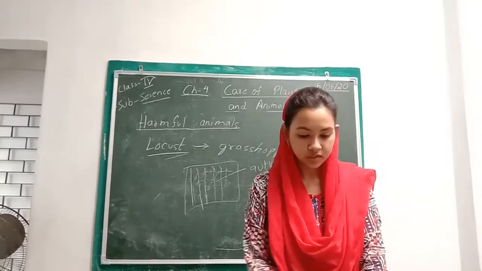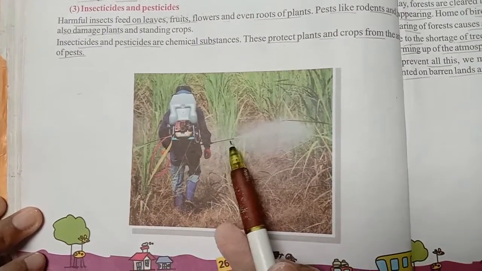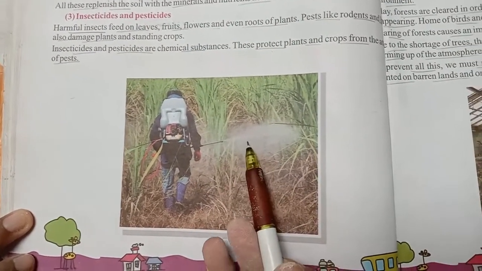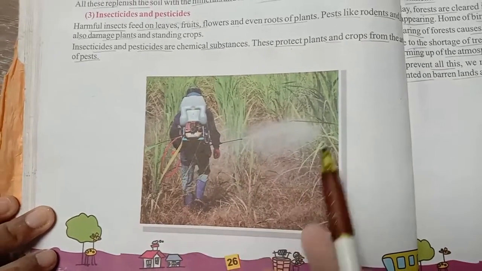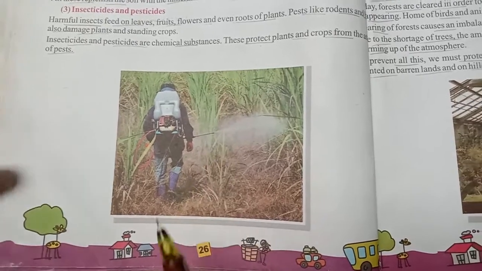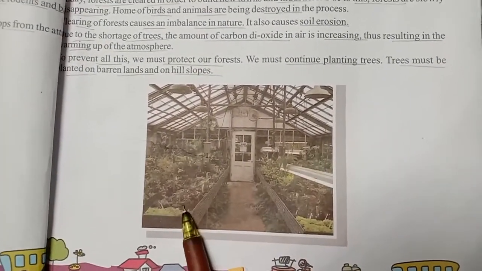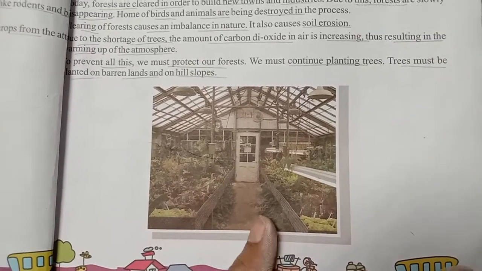Now I'll give you the objective type questions. This is the picture from this same chapter. You can see that a person is giving insecticides or pesticides in the crops. He is spraying it so that the crops can remain healthy and the pests won't come. Next image here, this is the image of a greenhouse where you can see that the plants are kept.